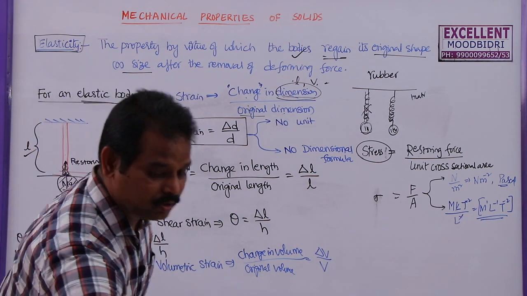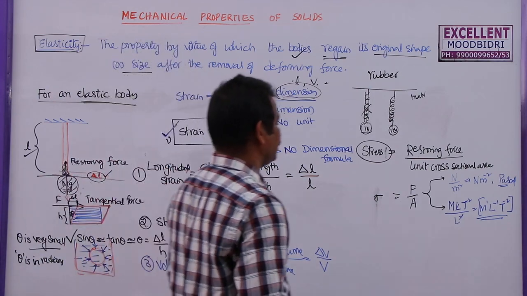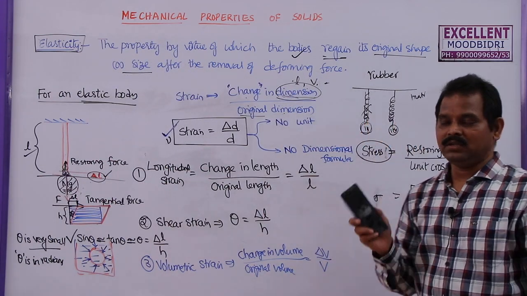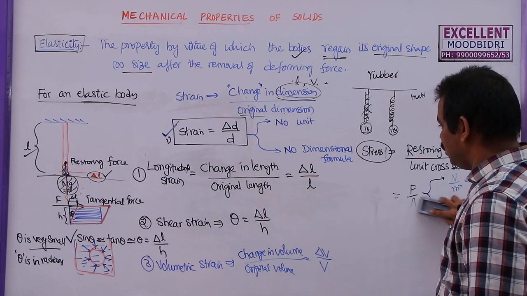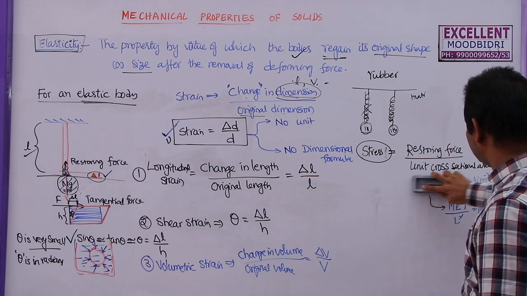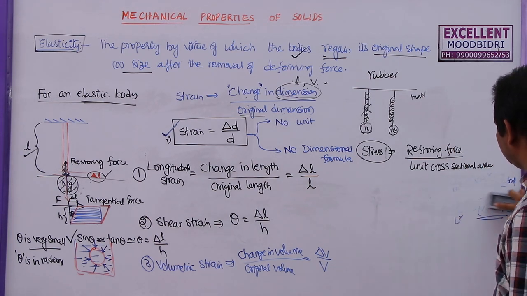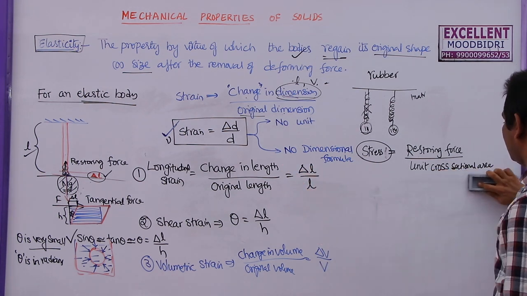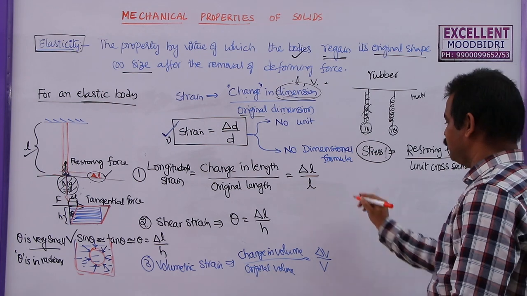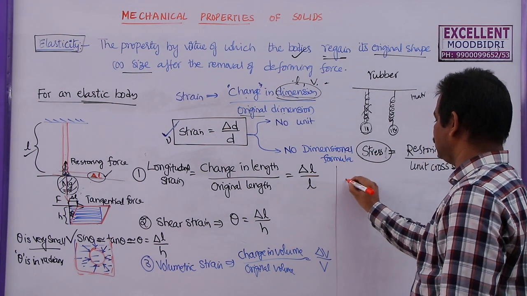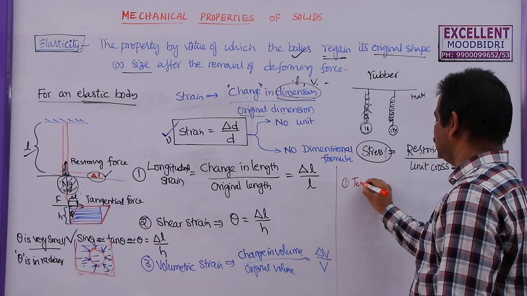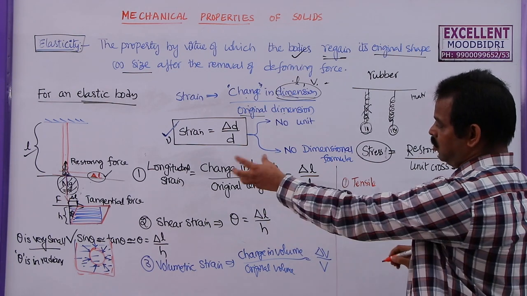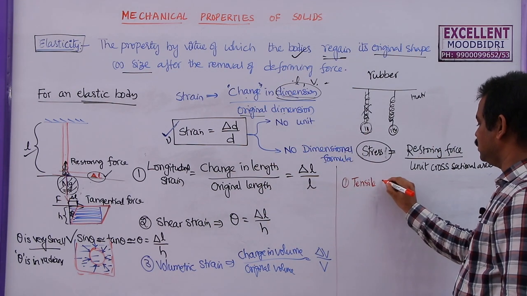So the stress corresponding to the increase in length is called tensile stress. I am going to write the stress that produces the longitudinal strain in a body is called tensile stress. So the first one in the stress category is tensile or longitudinal stress, also called tensile stress.